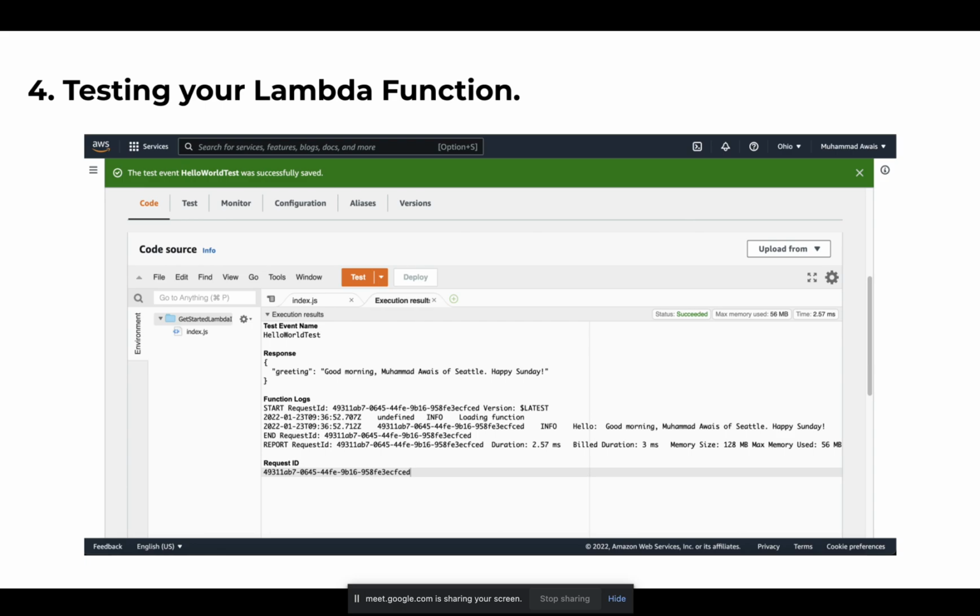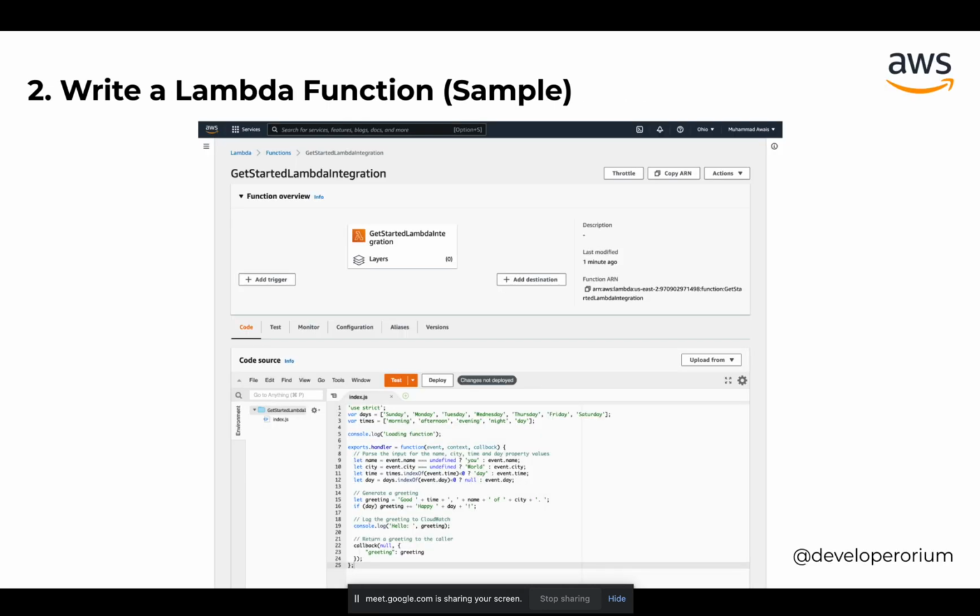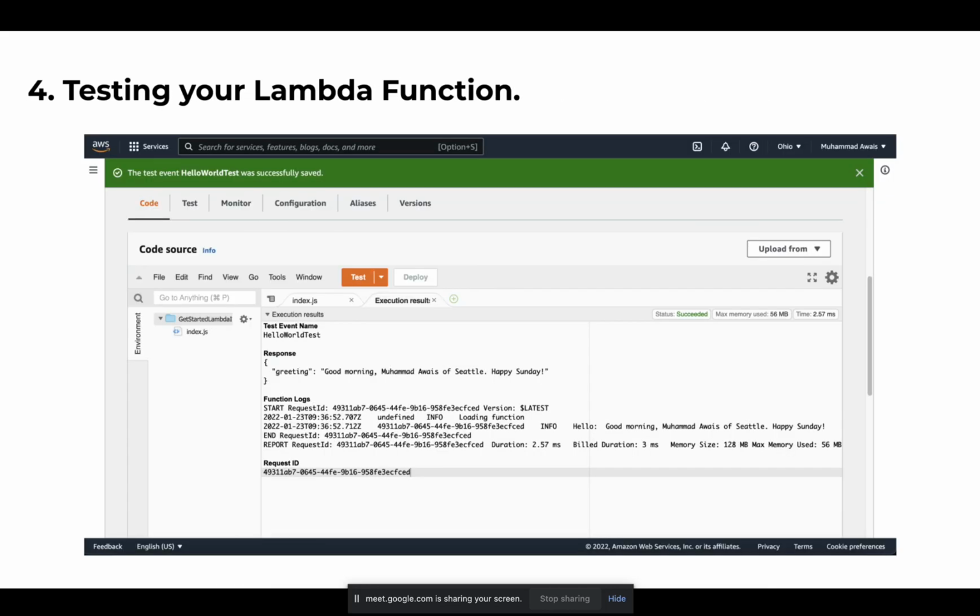And it's been using the happy Sunday. So what's actually the day? I'm passing the day is Sunday. So what it's doing is computing the time from the city, time and date kind of stuff. It's been performing some actions and concatenating the string in terms of the message. So this is how it's been responding towards the AWS Lambda function.